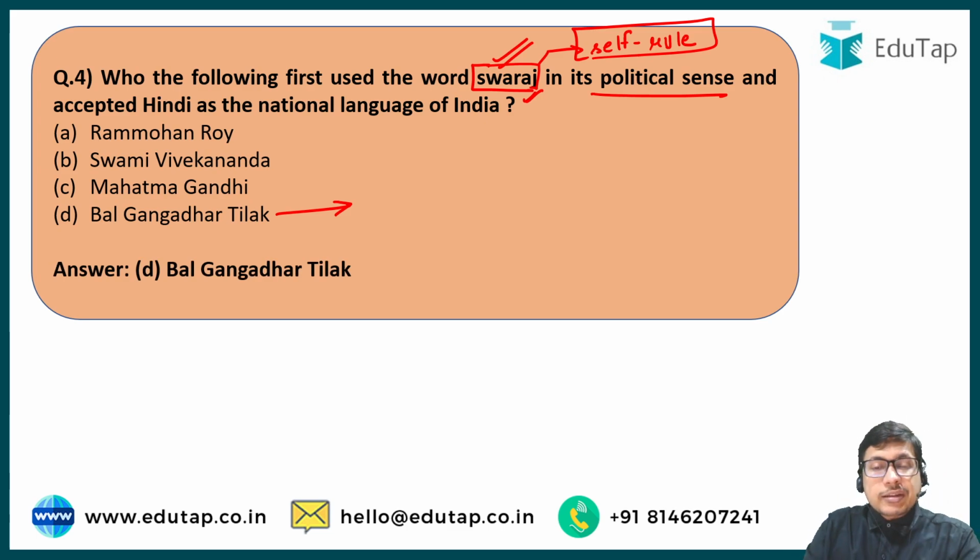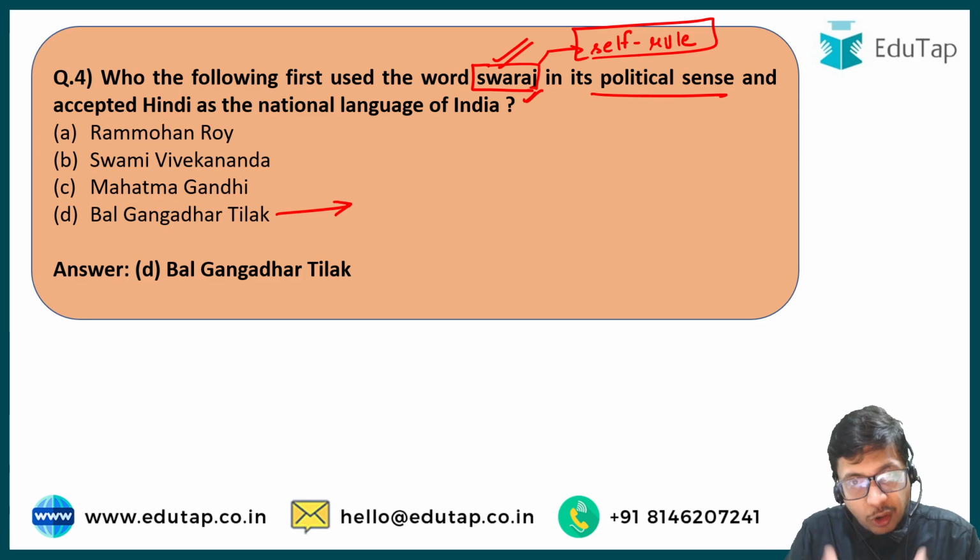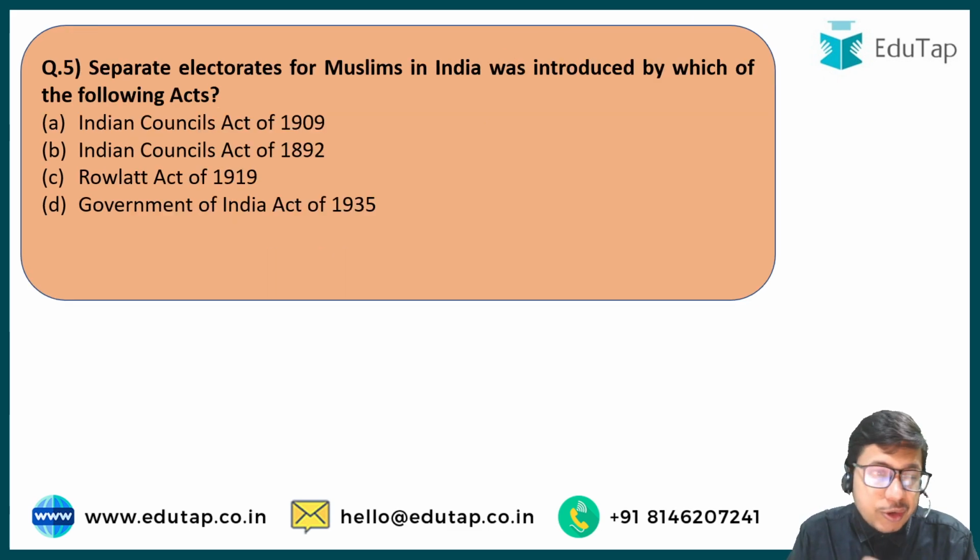After this, Bal Gangadhar Tilak's concept of Swaraj was also taken up by Swami Vivekanand and by Mahatma Gandhi. But for the first time, this slogan or word was popularized in its political sense by Bal Gangadhar Tilak. Clear? Next, the fifth question of the day, we are through the halfway mark of today's session.